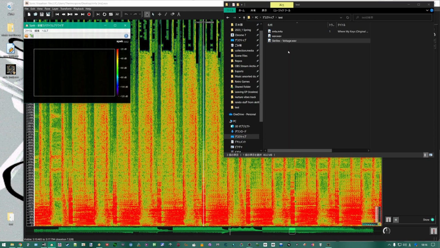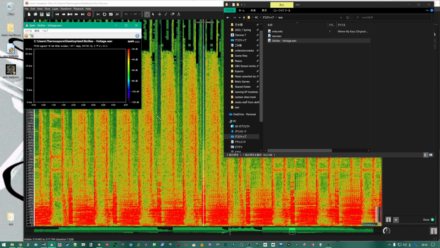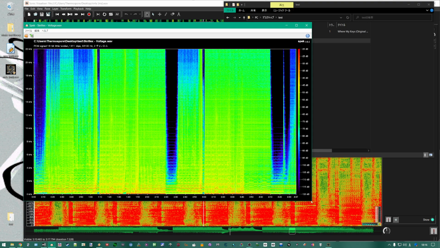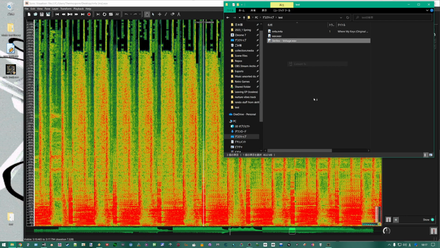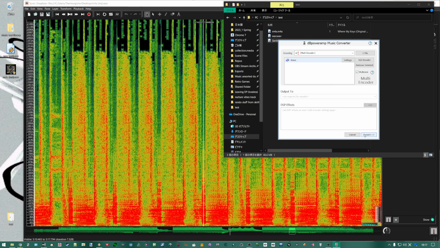If we look at it in spec, it looks pretty good, right? It sounds pretty good too. But let's take a look at it in Sonic Visualizer. Really, the software doesn't matter. What matters is that you look at the mids and sides separately and you zoom in a bit.